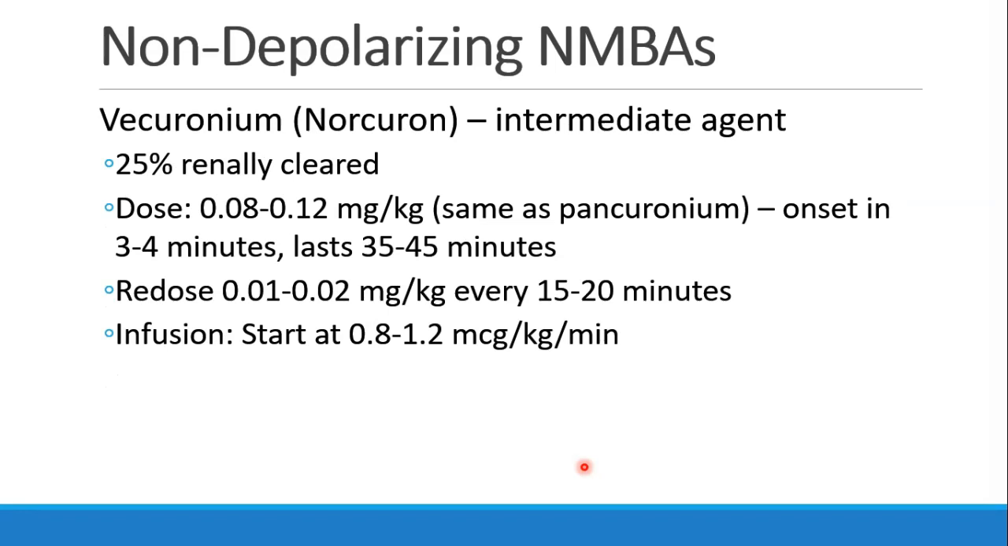Vecuronium is an intermediate agent, about 25% renally cleared. And traditionally, we have not adjusted the dose very much in renal patients. The intubating dose, same as pancuronium, is about 0.1 milligrams per kilogram, with a 3 to 4 minute onset and a 35 to 45 minute duration. The redose, again, is about a tenth of the intubating dose, every 15 to 20 minutes. And it can be run as an infusion, usually starting between 0.8 and 1.2 mics per kilogram per minute.